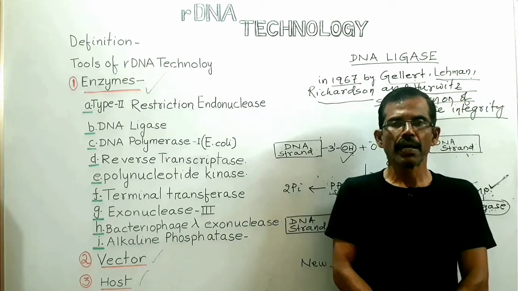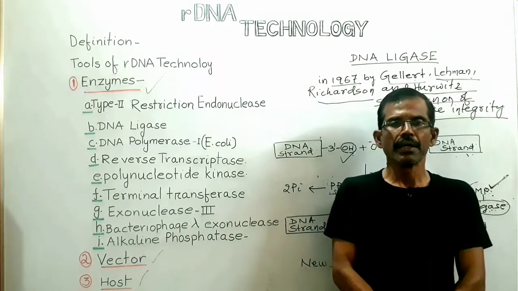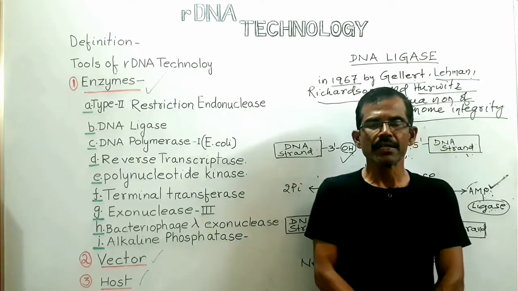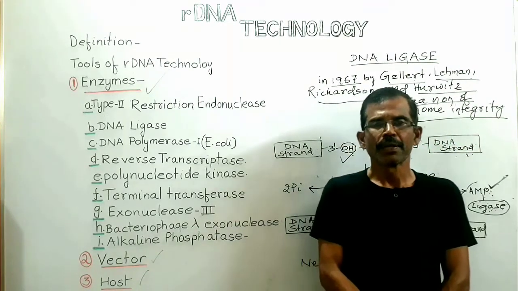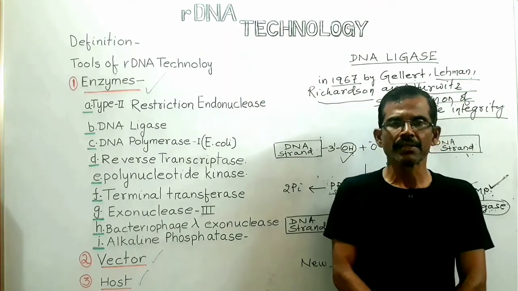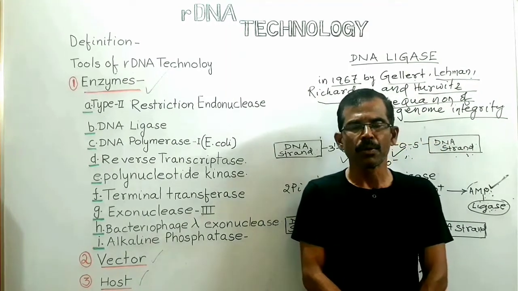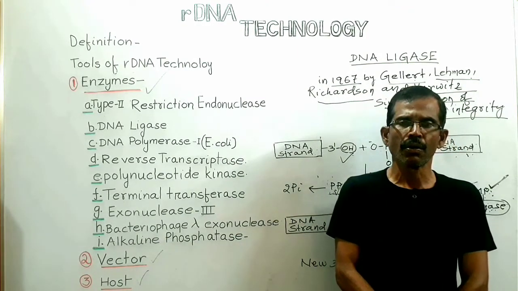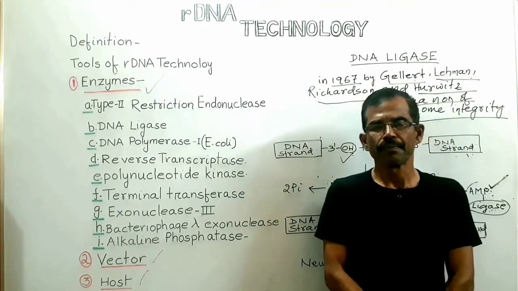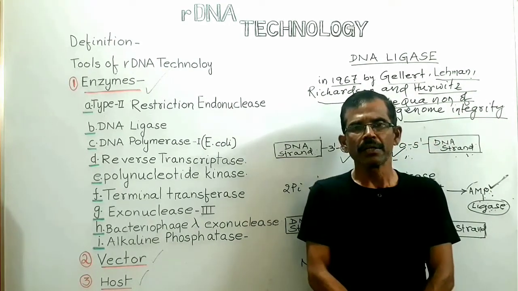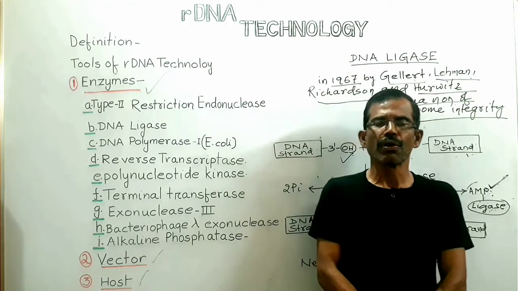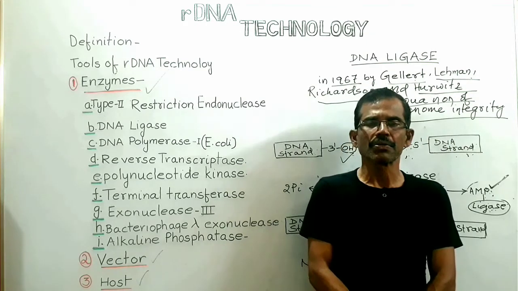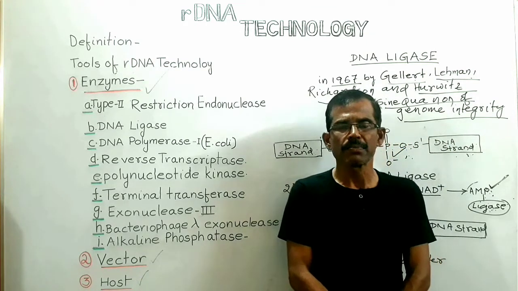DNA ligase plays an important role in DNA repair and recombination. T4 DNA ligase is an efficient enzyme that repairs single-stranded nicks on double-stranded DNA molecule or double-stranded RNA molecule or even on RNA DNA hybrid. In genetic engineering, DNA ligase is useful for construction of recombinant DNA, for example, for the construction of recombinant plasmid.